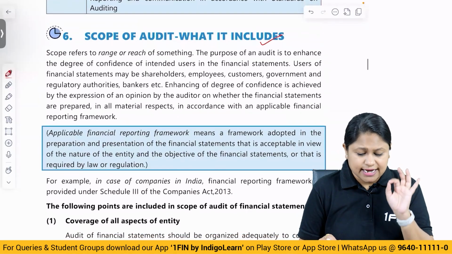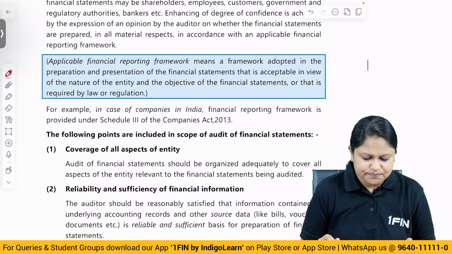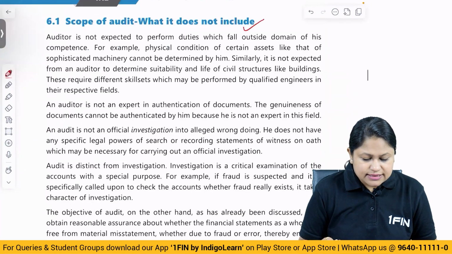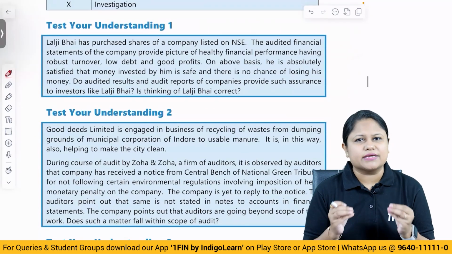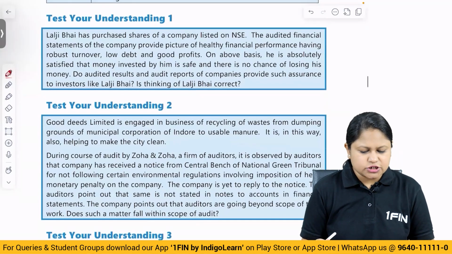This has been taken, and that too exactly the same language and the same way it has been given in the material. Scope of audit, what it does not include, that part. Then as I told you, there are test your understanding questions there. As and when they come, I'll be picking them up for you so that you'll have a clear understanding that everything has been covered. So let's pick the first one.